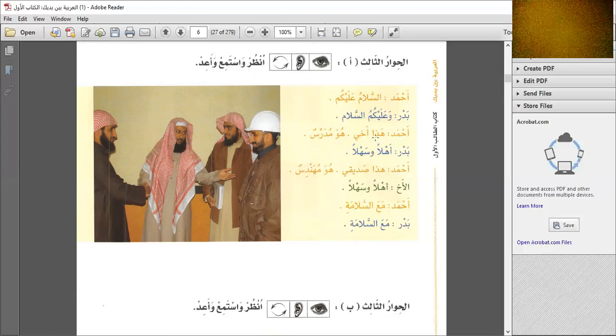Ahmed: hada, this. Akhi, my brother. I already told you there is no is, am, are in Arabic while making the sentence. So hada, we'll translate it like this is. If you want to point out someone who is in front of you, you'll say hada, this.